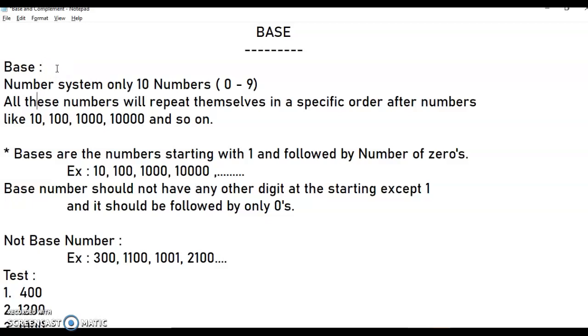Generally in the number system we have only 10 numbers, from 0 to 9. After 9 the numbers will repeat. All these numbers will repeat themselves in a specific order after numbers like 10, 100, 1000, 10,000 and so on. That means after 10 all numbers will repeat: after 10, 11, 12 - 2 is repeated, 13 - 3 is repeated, like that.